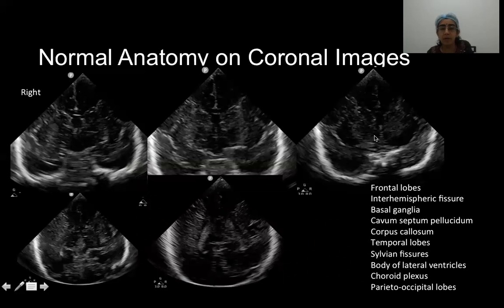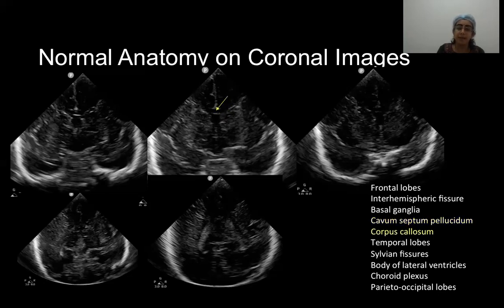So here I'll talk about the normal anatomy of the coronal images. Again, I will repeat, this is the right and this is the left on the coronal scans. So here we have the first few sections. Here we have the frontal lobes, the frontal horns of the lateral ventricles, and then we have the interhemispheric fissure. Make sure that it is oriented in the midline and there is no midline shift. Then we have the basal ganglia. The cavum septum pellucidum can be incidentally seen. I'll show a better image.